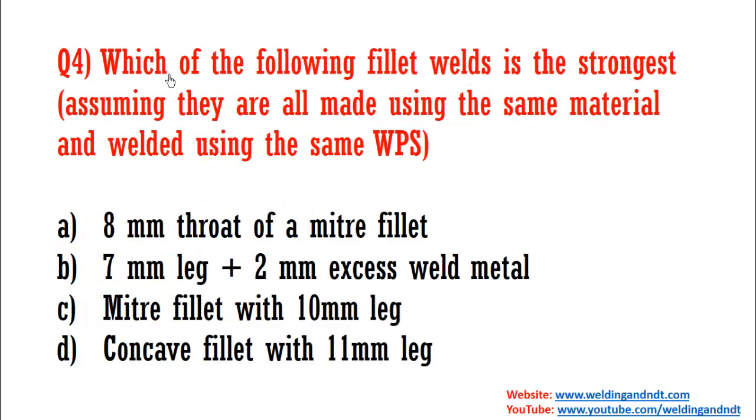Now question number 4, which of the following fillet welds is the strongest, assuming they are all made using the same material and welded using the same WPS? If the same parameters are used, then the weld with higher throat thickness will be much stronger. So in all these options you will have to come to a conclusion about the throat thickness, and the higher throat thickness will have more strength.